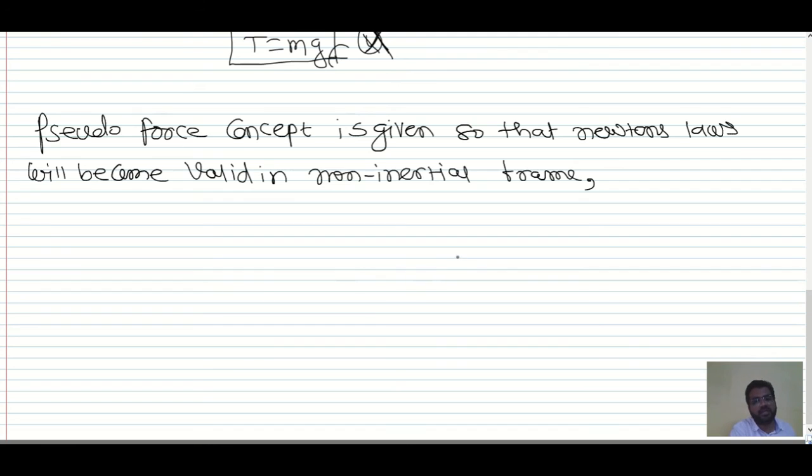And over here, this is the lamp, this is the tension, and this is man B who is inside the lift. This is mg. Now we have to take one force called the pseudo force in the direction opposite to the system's acceleration. The system is accelerating in the downward direction, so the pseudo force direction must be upward.